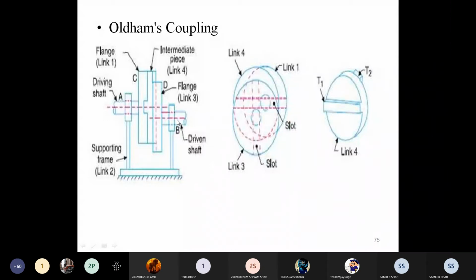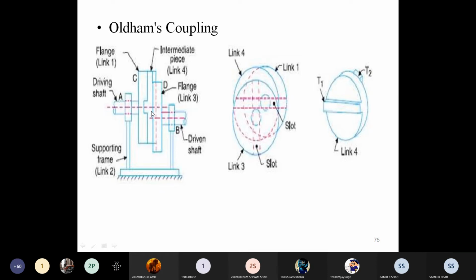Okay, so link 1, 3 and 4 have the same angular velocity at every instant. The maximum sliding speed of each projection, that we know very well, is V = R × ω. So the peripheral velocity of the center of the disc along its circular path will give the velocity of sliding of the projection of the intermediate piece. So the velocity of the intermediate piece is equal to the peripheral velocity of the center of the disc.